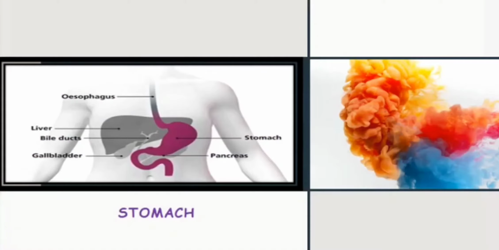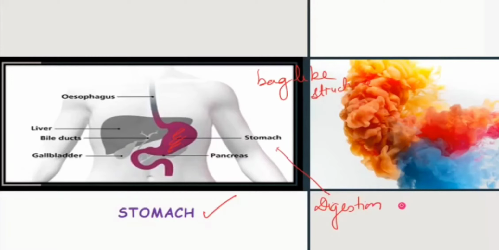Next, we are going to discuss the next part of the alimentary canal, the stomach. You can see this portion here. It is a bag-like structure, and basically the digestion of protein takes place over here, meaning protein gets broken down. You can see on the wall of the stomach there are glands, called digestive glands.